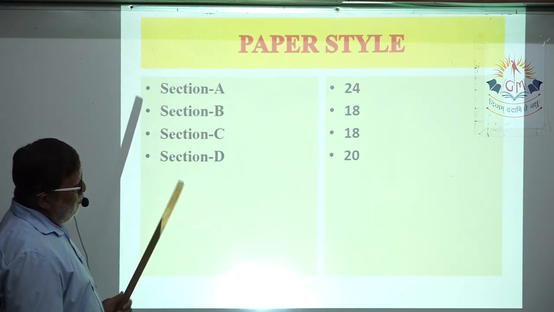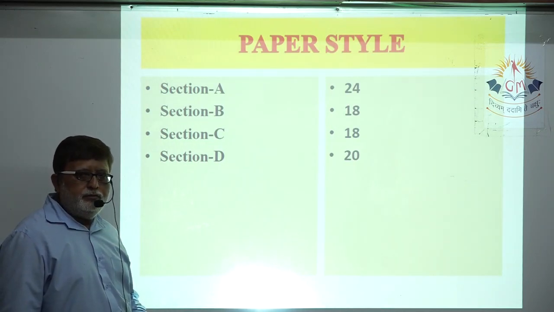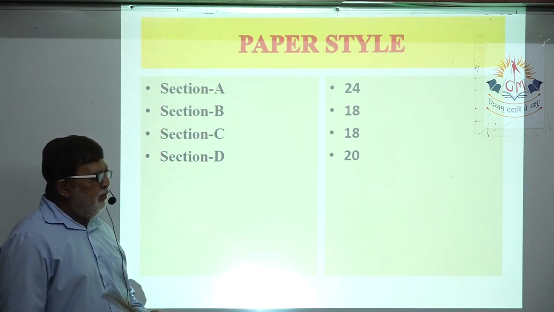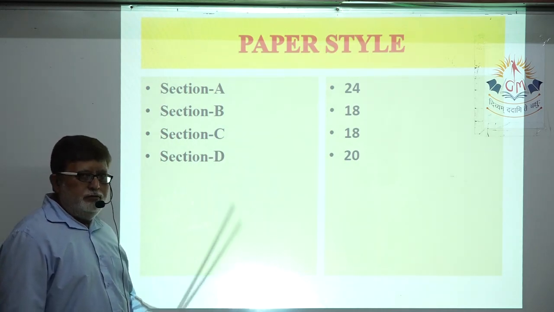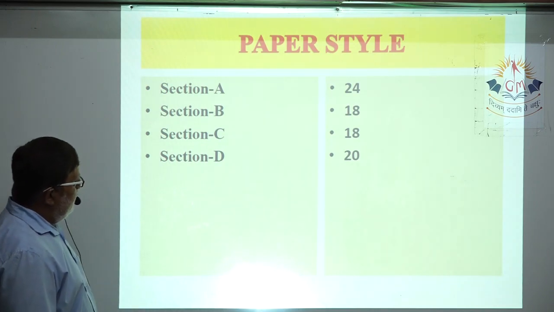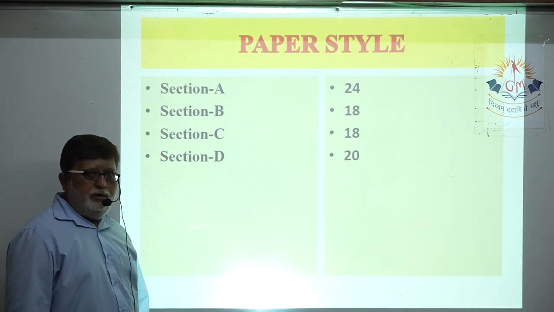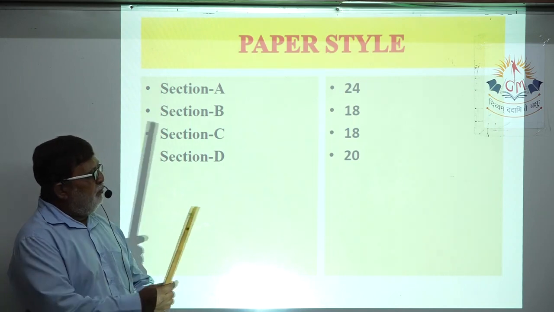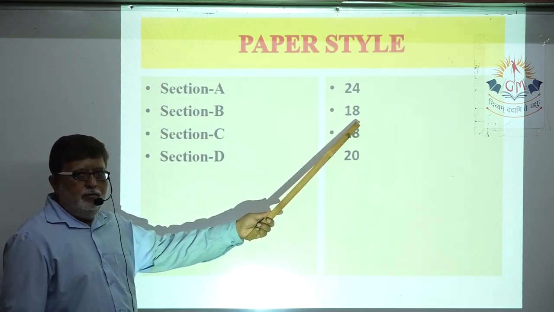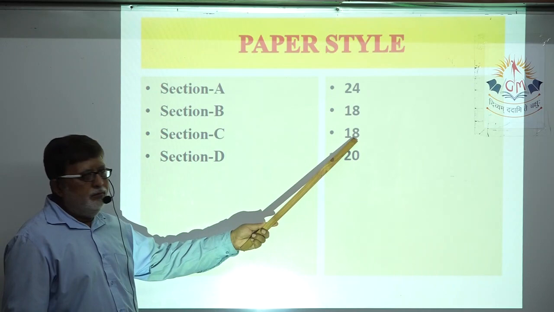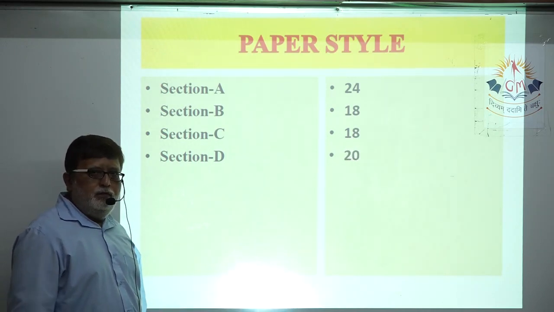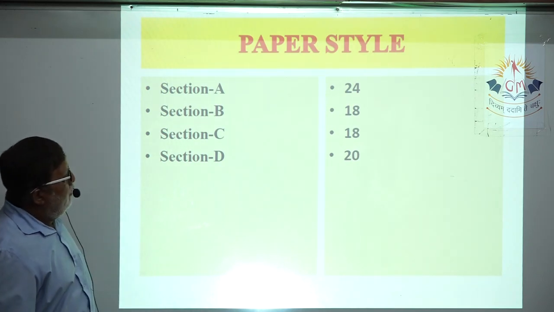Section A is 24 marks, section B 18 marks, section C 18 marks, section D 20 marks. This way, these are all 1 mark questions, these are 2 mark questions, these are 3 mark questions, and these are 4 mark questions. Okay.